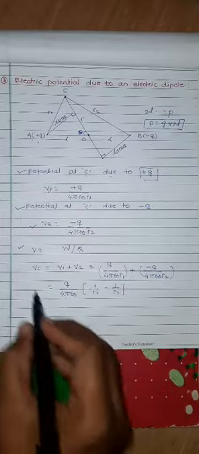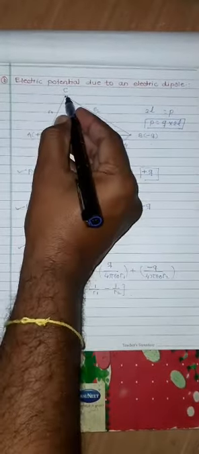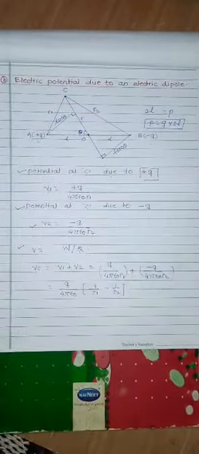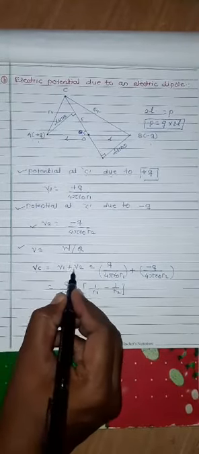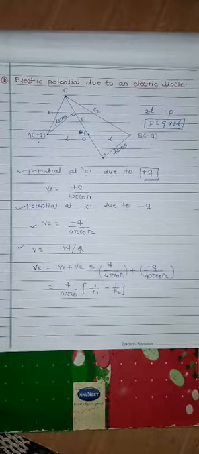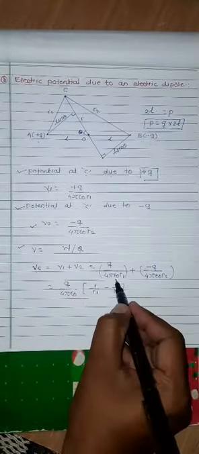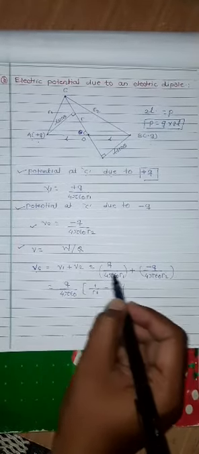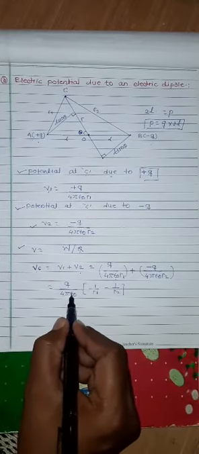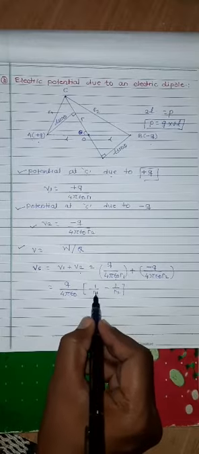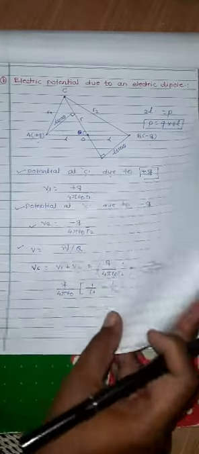The potential at C due to the plus charge and the negative charge is Vc, which is V1 plus V2. By adding the values of V1 and V2, we get the equation q upon 4 pi epsilon 0 into the bracket 1 upon r1 minus 1 upon r2.